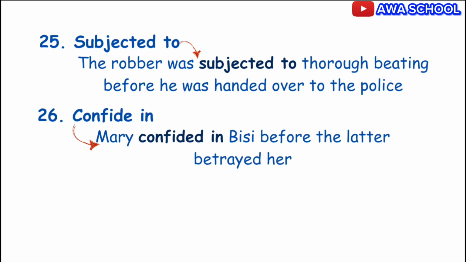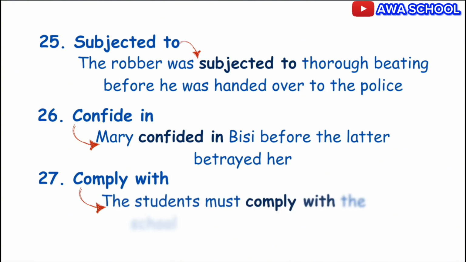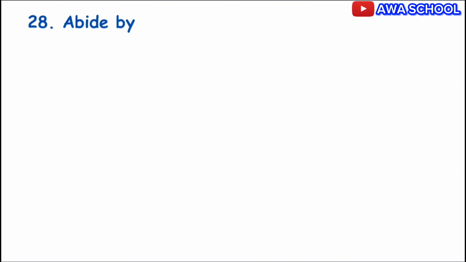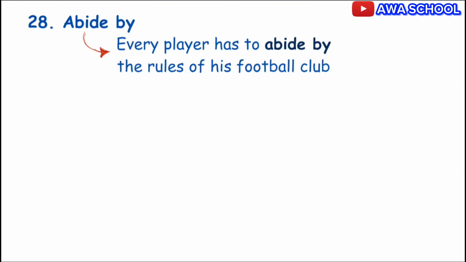Okay? Now, you comply with someone or somebody. For example, the students must comply with the school rules and regulations. Exactly. Now know that you abide by something. You abide by something. Example, every player has to abide by the rules of this club. Exactly.